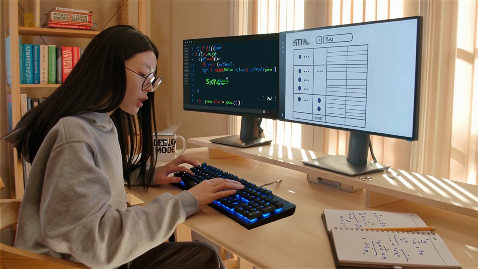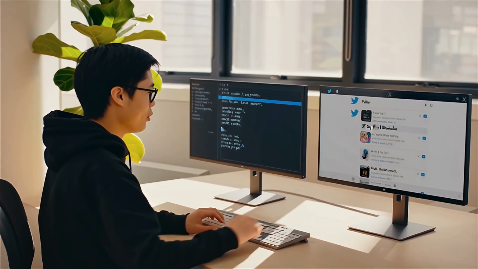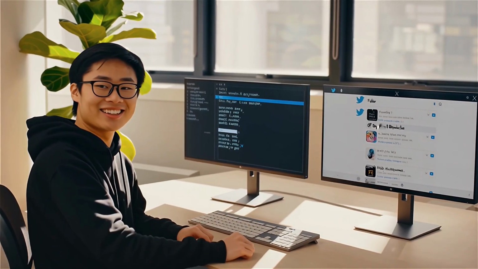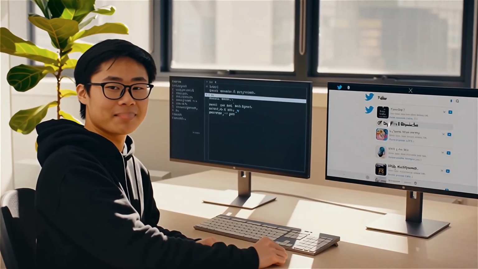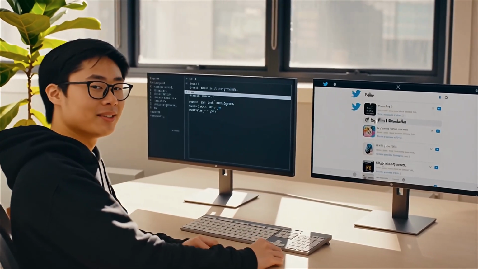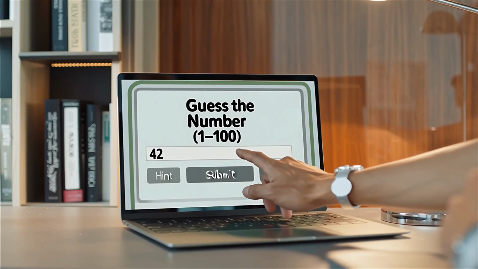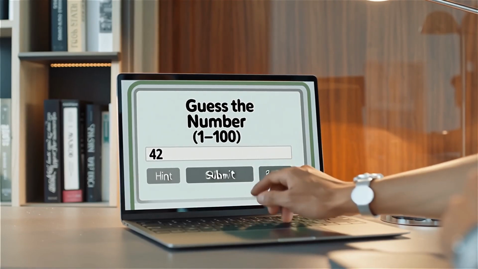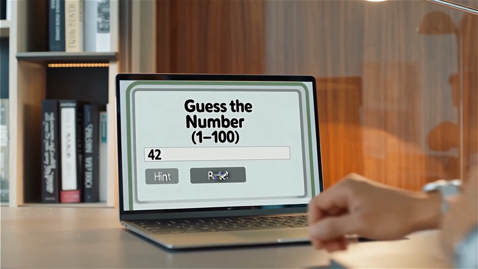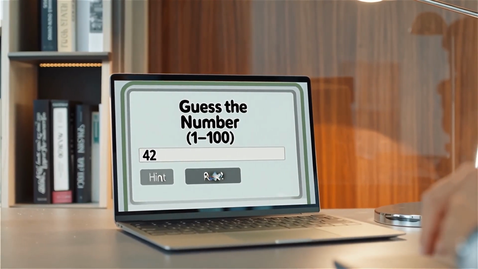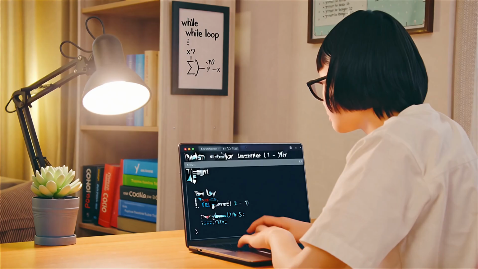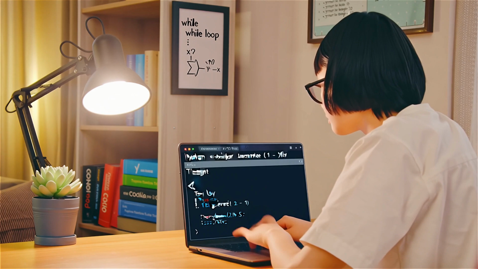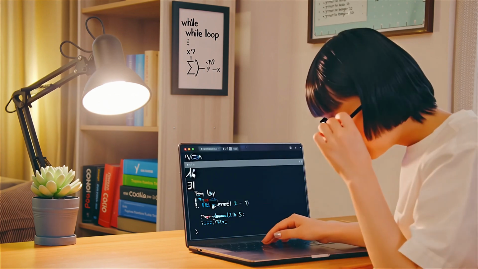Here's what we are building. A number guessing game. The computer picks a random number from 1 to, let me say, 50 or 100. You guess, it tells you too high or too low. Limited to 5 or 7 tries. While loops and functions for clean code. This project forces me to use everything I have learned in Python so far. It's fun to show my friends that I'm now a programmer. It is not complex. Let's code it live.